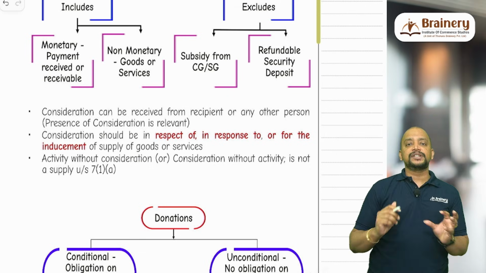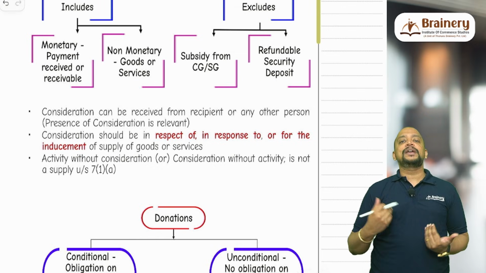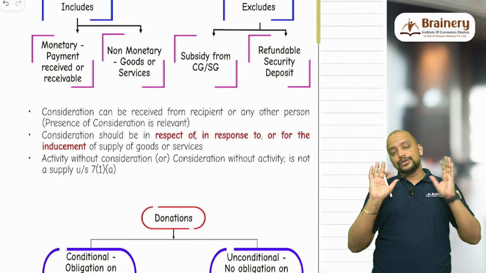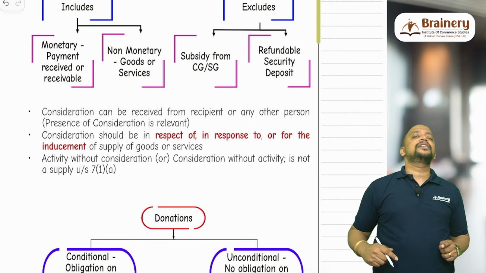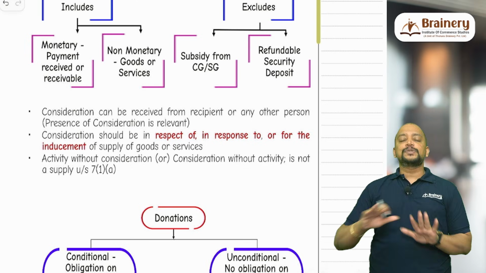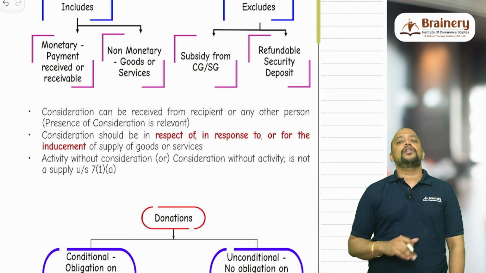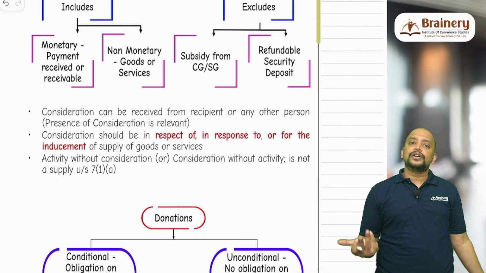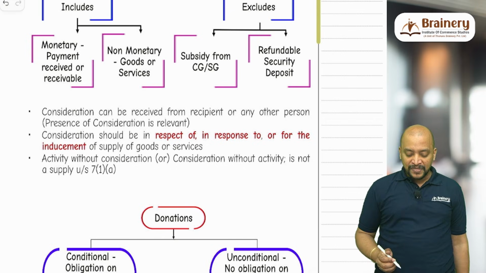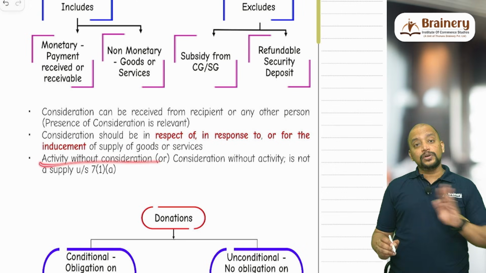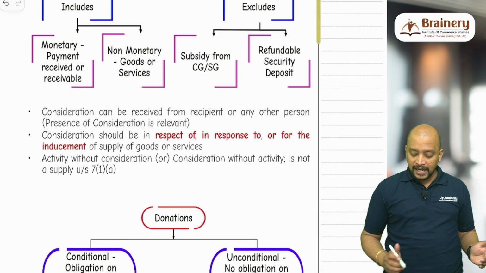Just because there is a purpose, you cannot call it a conditional donation. Every donation is for a purpose only, but in return am I doing something for you? No. Which means that it is an unconditional donation, not treated as consideration. As it is not treated as consideration, there is no supply. So activity without consideration, not a supply.